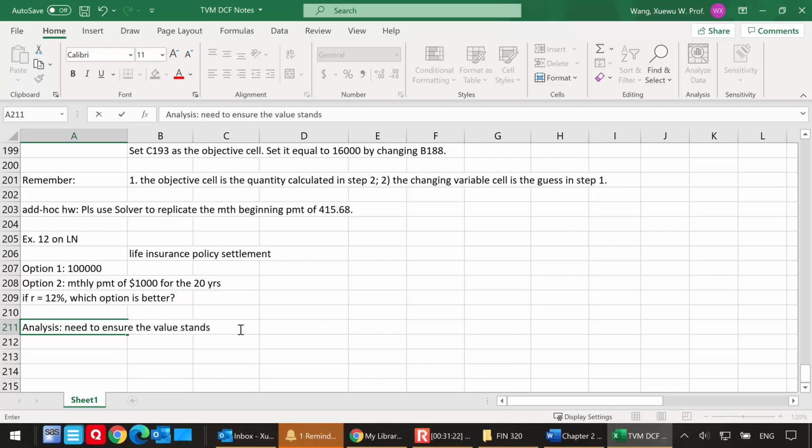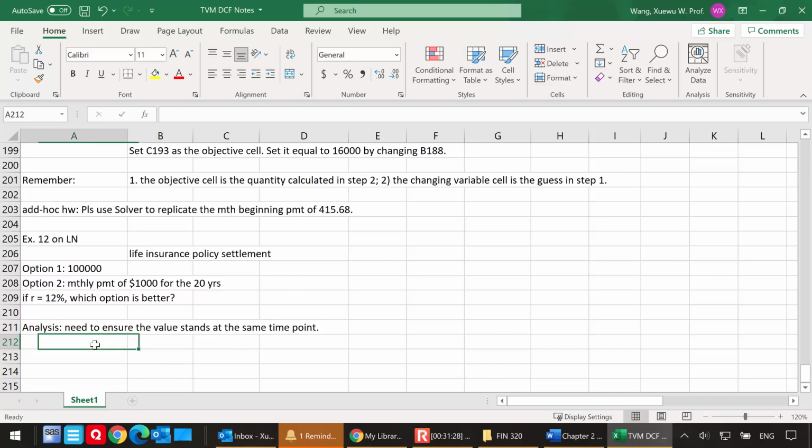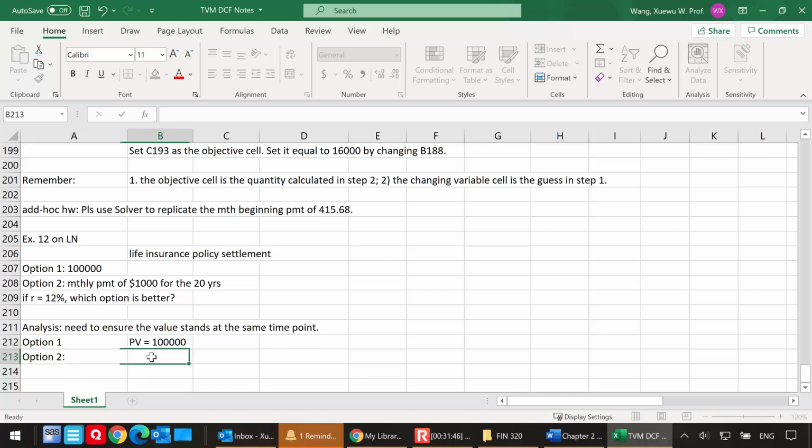All right, we need to ensure that the values are stated at the same time point. So how do I make sure? Well, I have to use either discounting or compounding. So option number one, the present value is 100,000. It's actually immediately available to you if you go with option number one. So that's the present value.